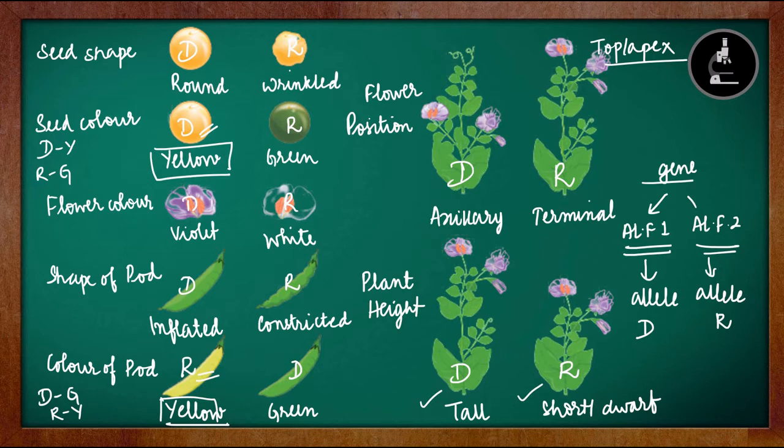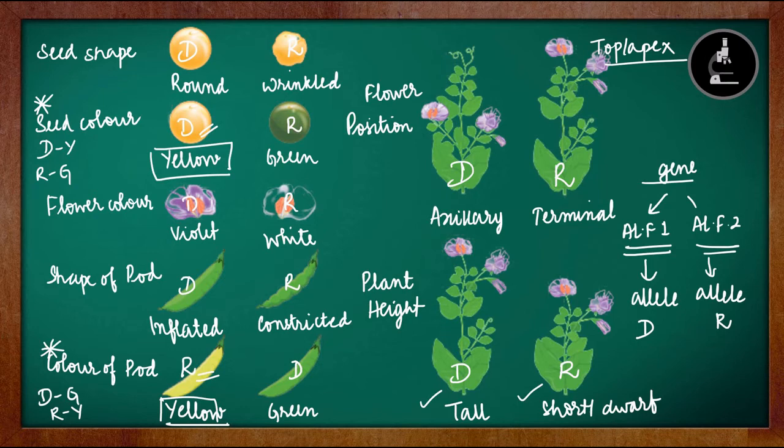We have to remember green pod color is dominant over yellow pod color. So we have to remember this one and this one are opposite. So these are the 7 pairs of contrasting characters which she took. So each one forms a pair. So 1, 2, 3, 4, 5, 6, 7. So totally 7 pairs of contrasting characters.